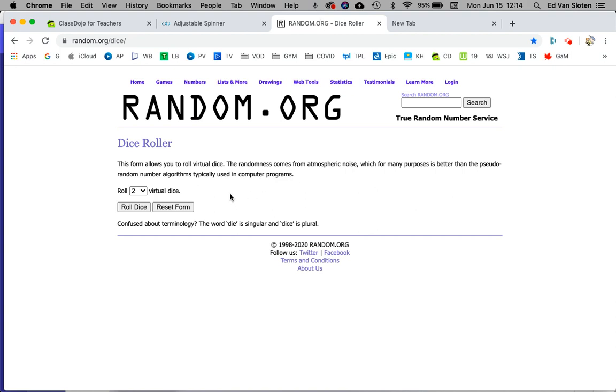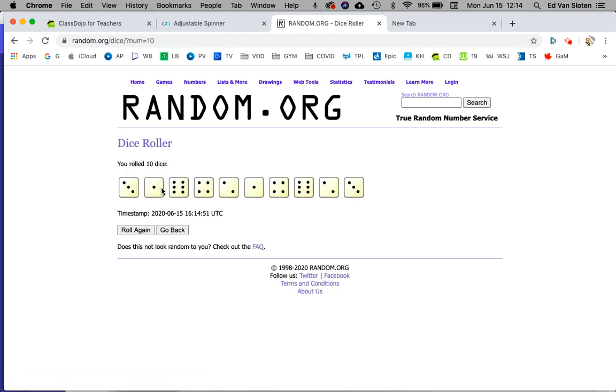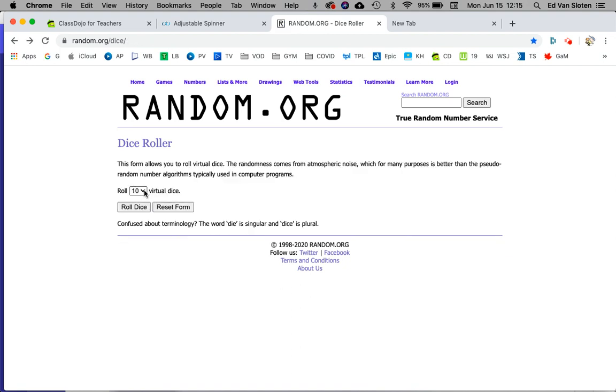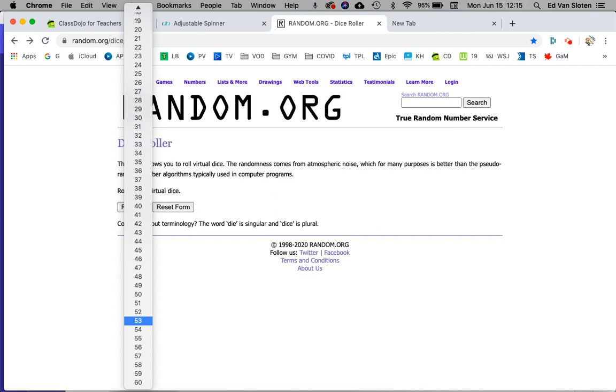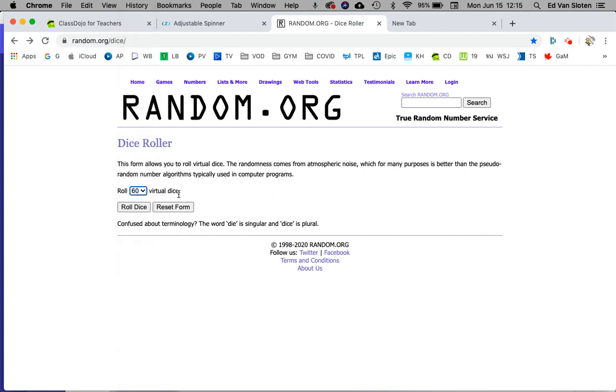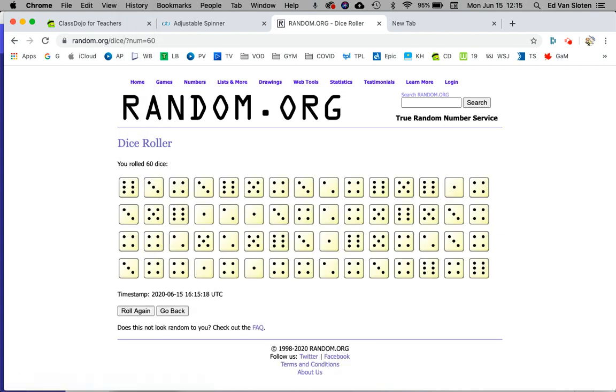Now, random.org. I like this. You can roll virtual dice, and you can choose. Okay, I'll roll 10 of them, and then I roll them. 3, 1, 6, 4, 2, 1, 4, 6, 2, 3. Done. I could roll again. Ooh, look at that. 4 5s in the middle. Roll again. And I could simply go back. And you can see I can go all the way up to 60 virtual dice and roll them.